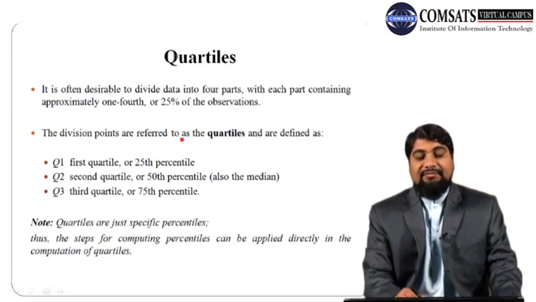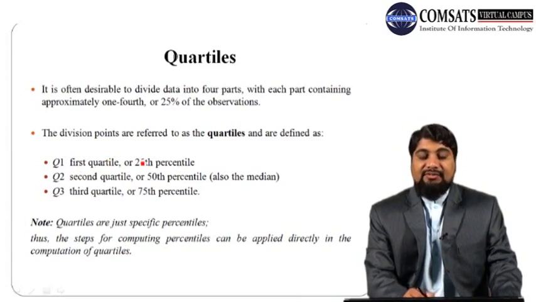The division points are referred to as quartiles, and they are defined as Q1, which is used to denote the first quartile, or the 25th percentile; Q2, which is the second quartile or the 50th percentile, and which is also the median; and Q3, the third quartile or 75th percentile.